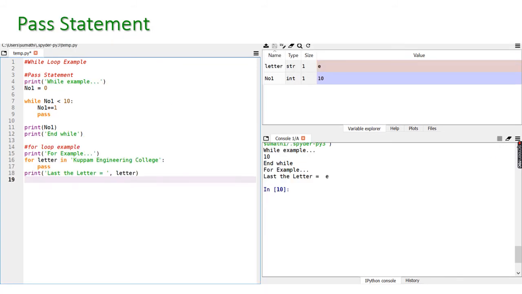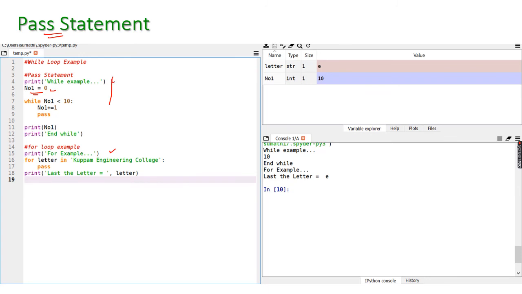And the next one is the pass statement. So without any purpose we are using the loop. For that we can use this pass statement. See, while statement example number 1. Here we are using two different loops. First we will see the while loop, after that we will see the for loop, how the pass is used in for loop. First let us see the while loop.